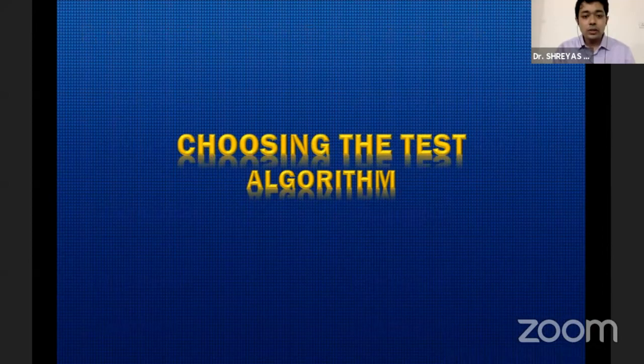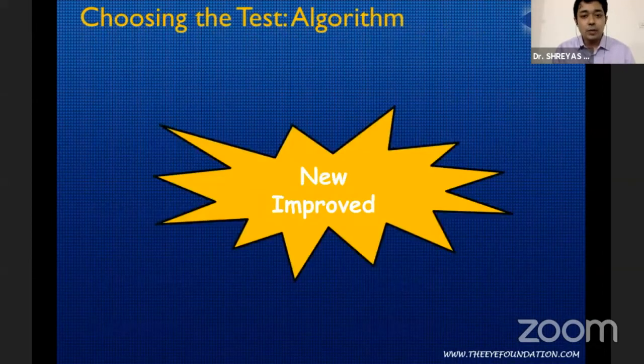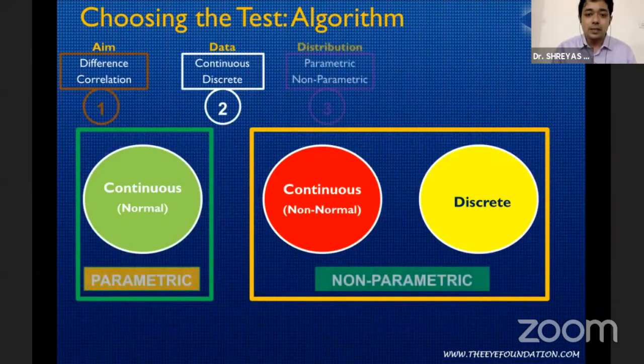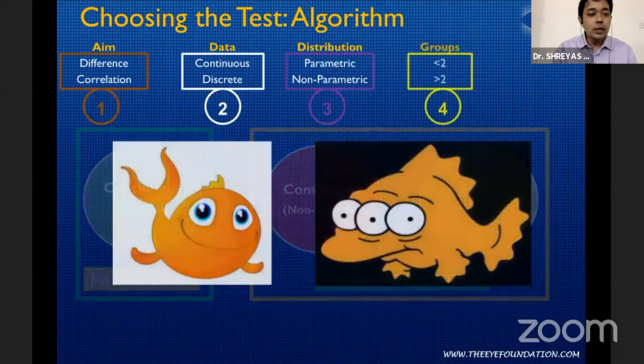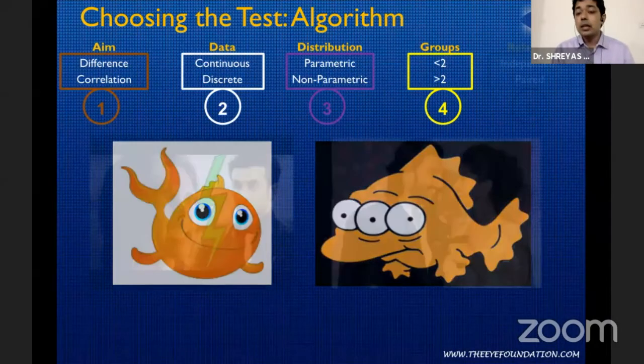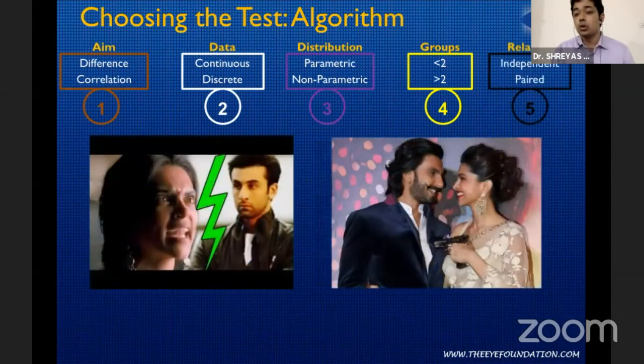So I'll just show you a simple algorithm to answer 5 questions by which you can decide what kind of test is to be used. You're either looking at the aim, which is to find a difference or a correlation; whether your data is continuous or discrete; whether your distribution is parametric or non-parametric; whether you have 2 groups or more than 2 groups; and finally, whether the relationship is independent or paired. I have different examples. If time permits, I will go through them.